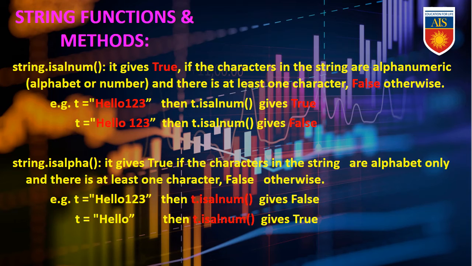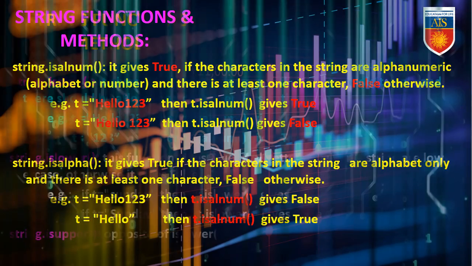Next, "hello 123", with a space in between, then t.isalnum() will give false. string.isalpha gives true if the characters in the string are alphabets only and there is at least one character, otherwise false. See the example, "hello123", then t.isalpha() will give false, then t = "hello", then isalpha gives true.